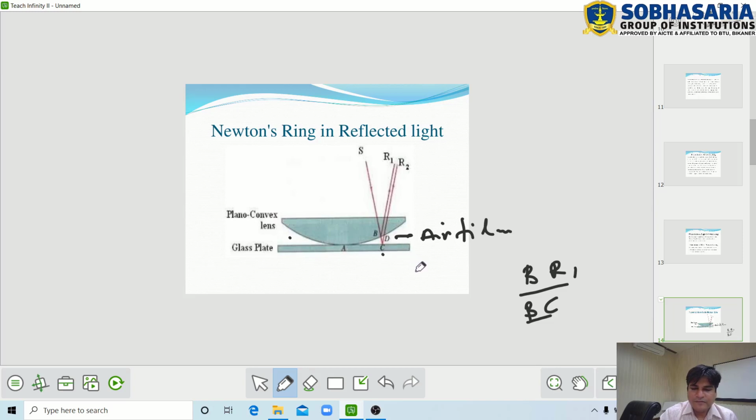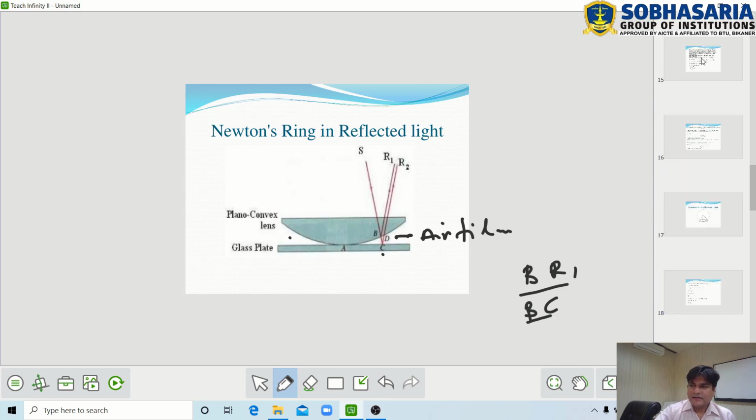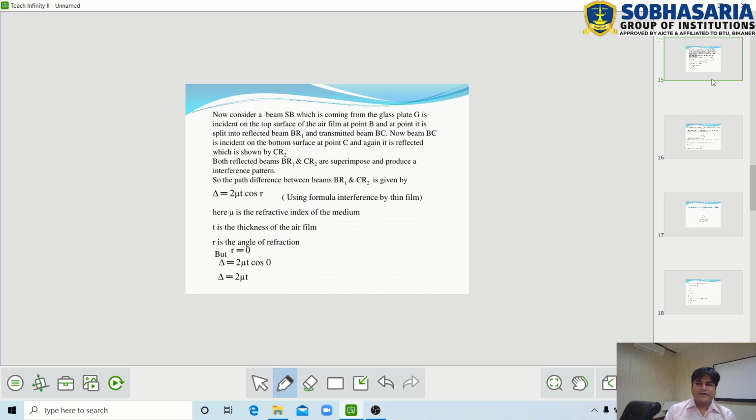C is the point on the bottom surface of the air film. After the BC beam is incident on point C, it is reflected from this point C, and this is shown in the figure by CR2. In this way, when the SB beam is incident on the top and bottom surface of the air film, it is split into two parts, BR1 and CR2.